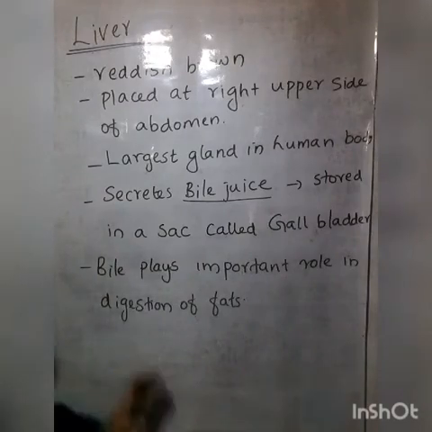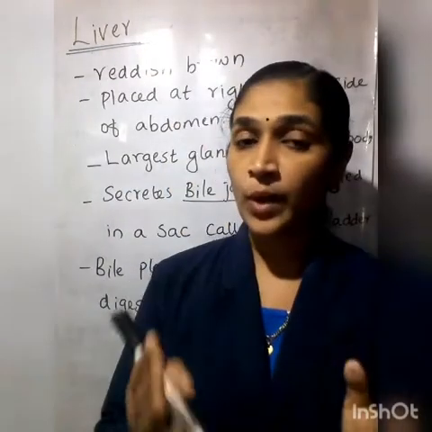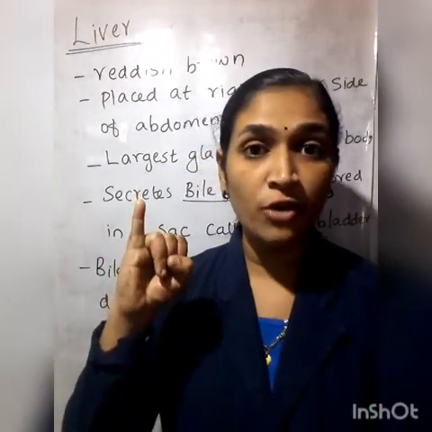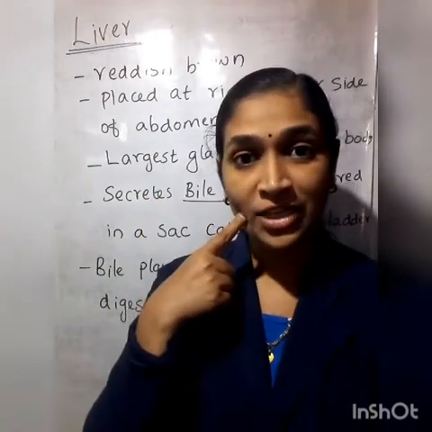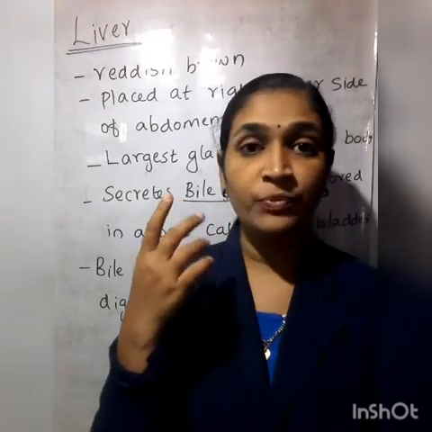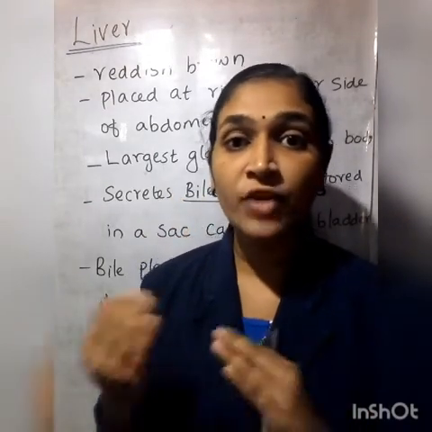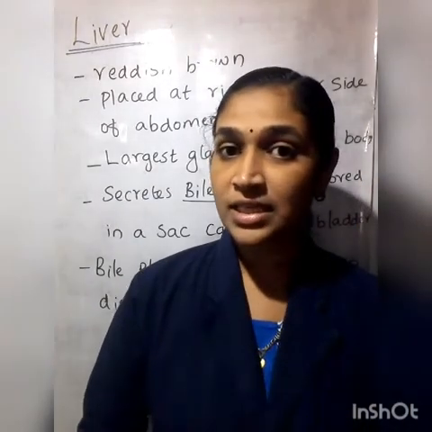Understood? Bile plays an important role in the digestion of fats. So we have discussed the digestion of starch. Where does it happen? Digestion of starch happens in the buccal cavity. What happens? The starch is converted into sugars, isn't it? Yes.